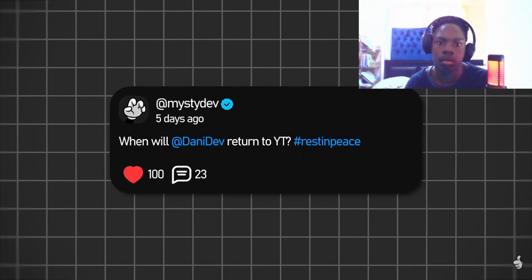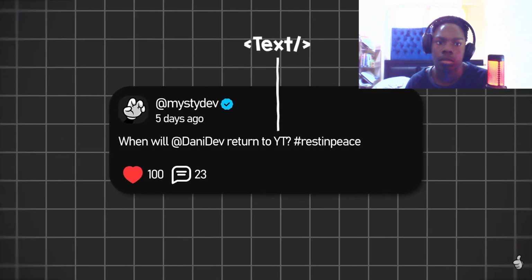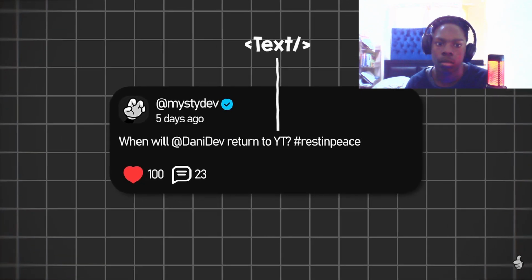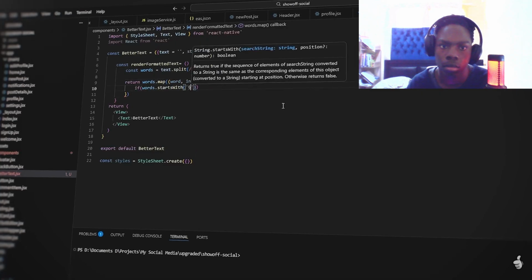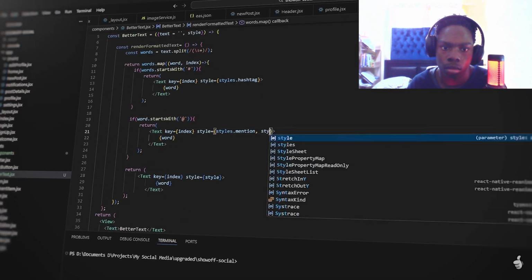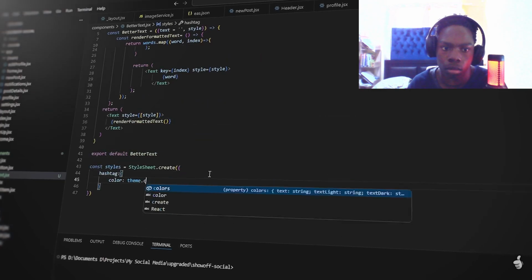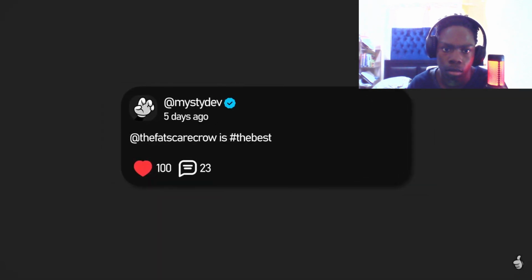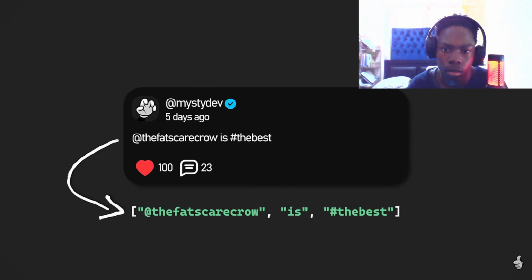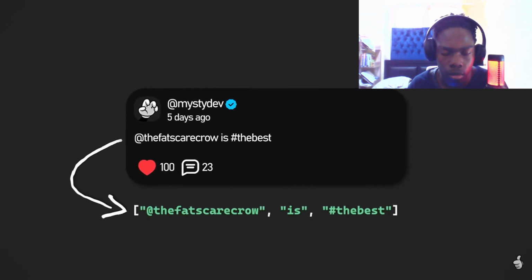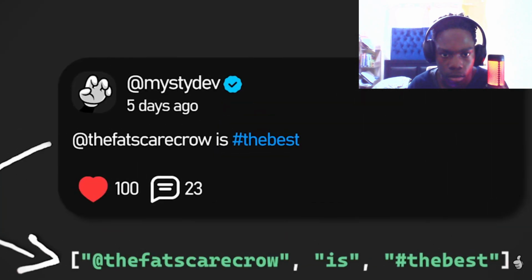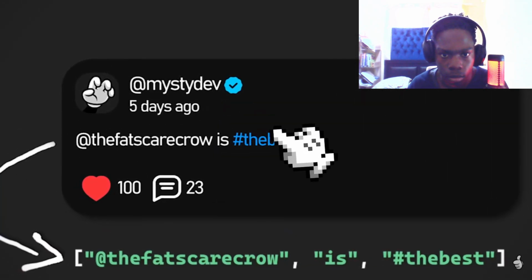The next feature I want to add is being able to mention people and adding hashtags to your posts. Similarly to usernames, currently the body of the posts is just a text component, so I'll create my own text component that can support hashtags and mentions. To make this work, it's pretty easy. I actually thought of this method while getting bored in class. When loading a post, I create an array with each word in the post. Then I lay out all of the words in their own text components. If a word starts with a hashtag, it will be made blue and added an onPress property that I'll code later.